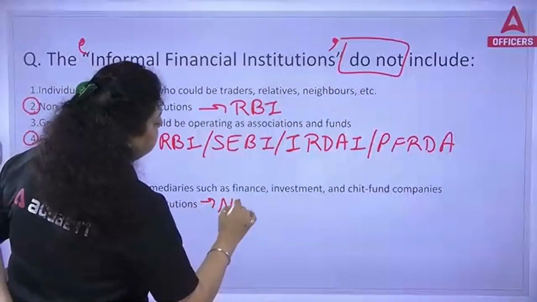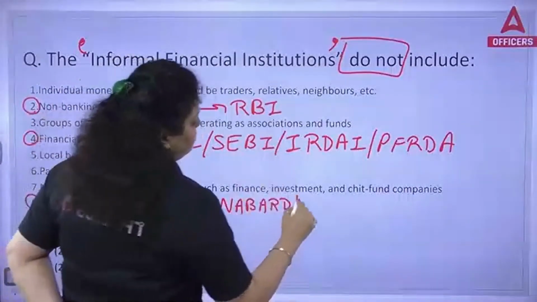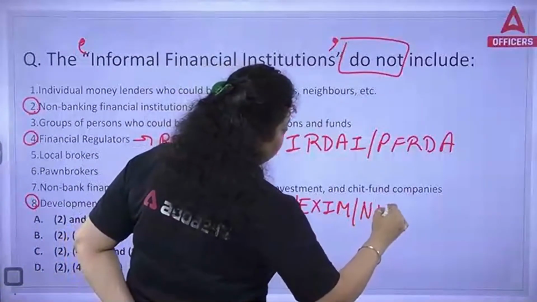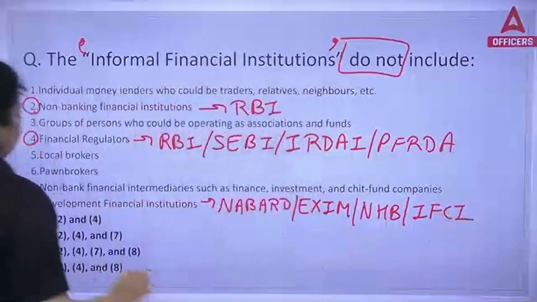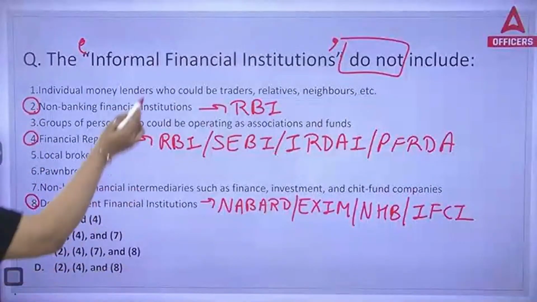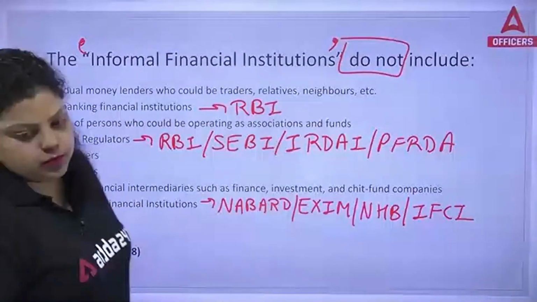These include NABARD, Exim Bank, National Housing Bank, IFCI, etc. So second, fourth, and 8th are the 3 which are not a part of the informal financial system. So the right answer will be your D option.